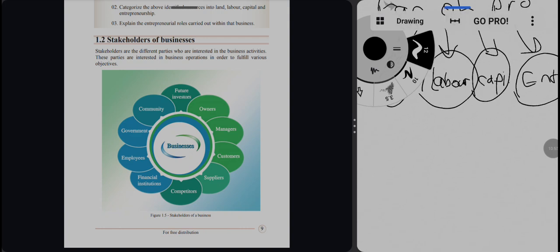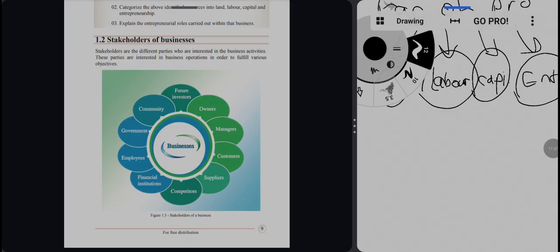Then we are moving to the part, stakeholders of the business. Who are the stakeholders of the business? Stakeholders means the parties who are interested in the business activities. For an example, owners. Owners means the people who invest in the business. He is the person who gives the adequate capital to the business. The second one is managers, the person who takes the decisions and controls the people, the employees.